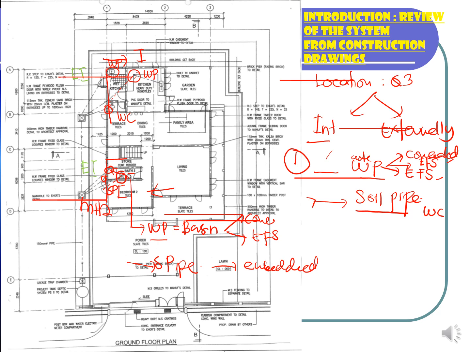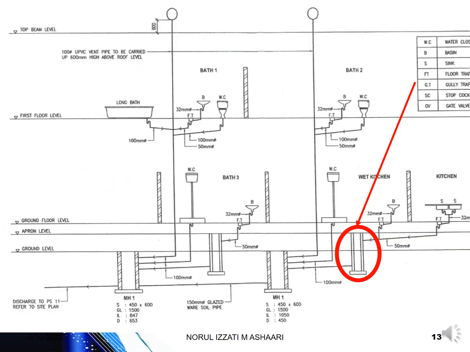If you see that there are two similar items at the end, you can arrange these two to be continuous items where you can use detour in your taking off list or in your BQ later. That is how basically you identify the items to be measured. When we prepare this item, we also have to double check in the schematic drawing. Let's say we refer to the schematic drawing.